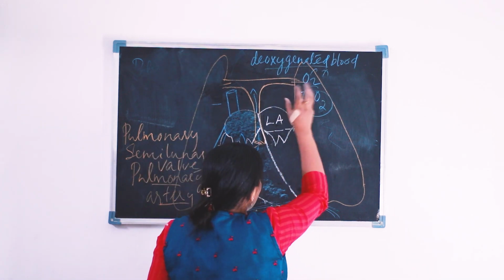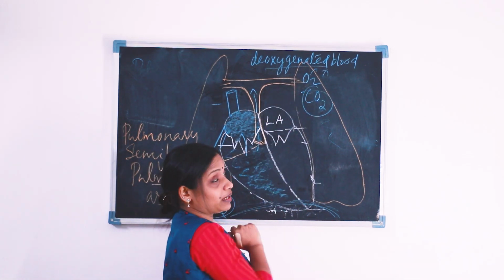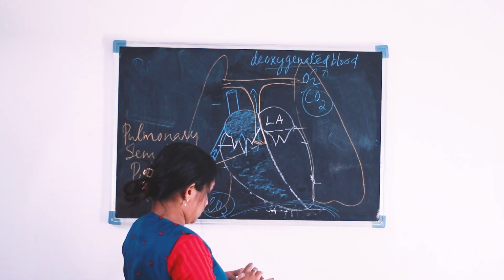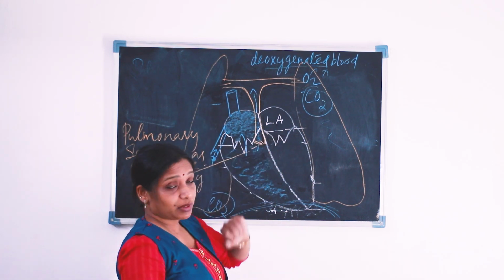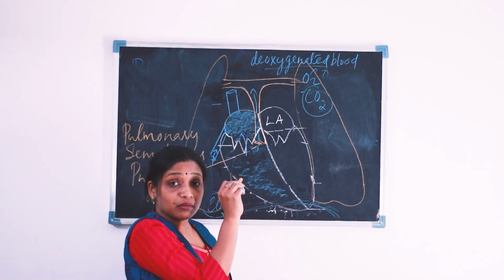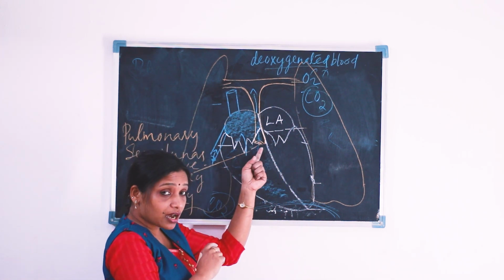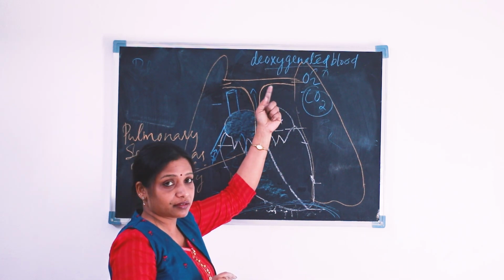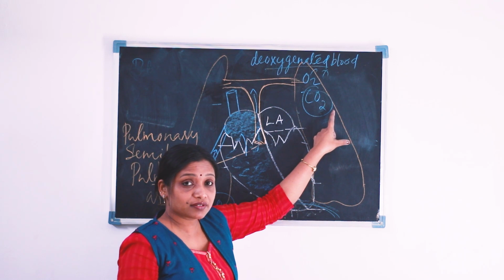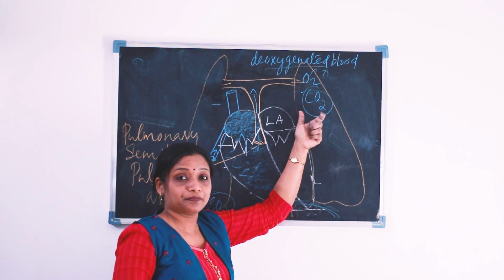And now that oxygenated blood has to reach the heart. For that, there is another blood vessel that is known as the pulmonary vein. This is a pulmonary artery that carries impure blood to the lungs. In the lungs, the blood leaves the carbon dioxide and takes in oxygen.